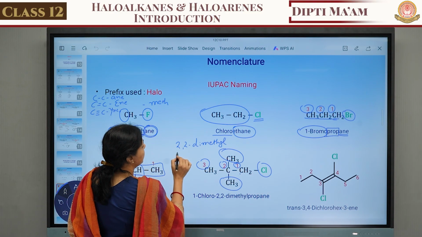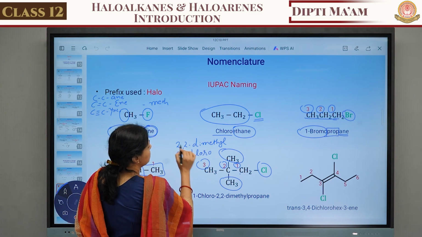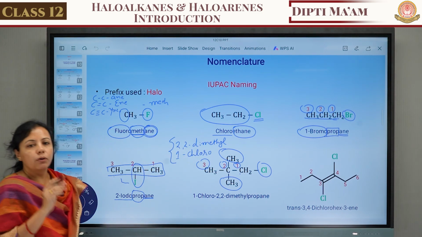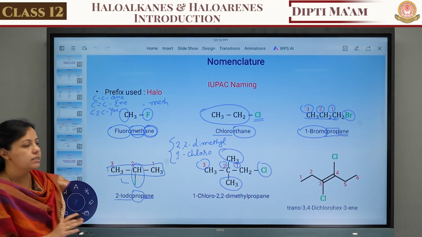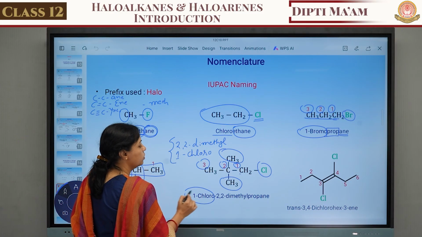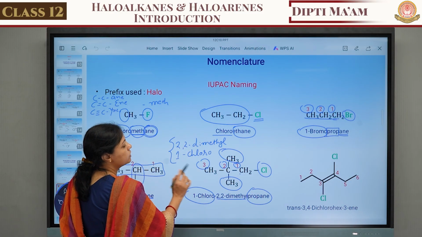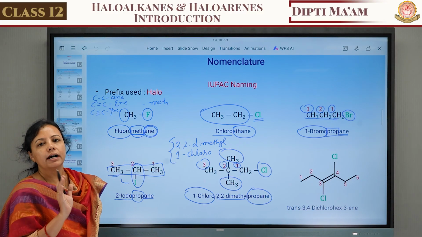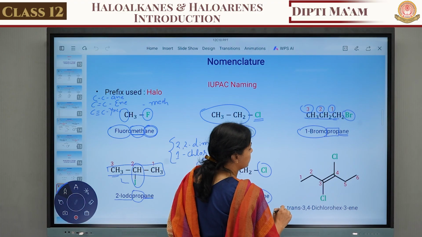And on carbon number one, the chloro group is present. Now which comes first? From the alphabet, we write the chlorine group first. So 1-chloro-2,2-dimethylpropane. The root chain is for the three carbons and all are single bonded.